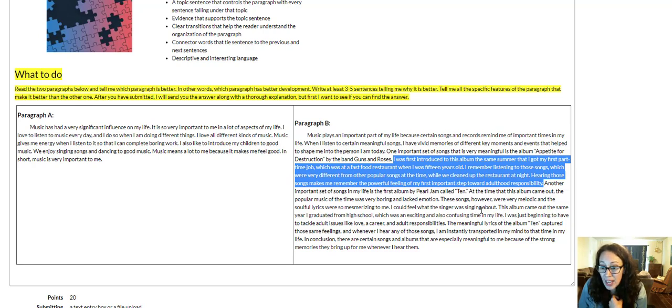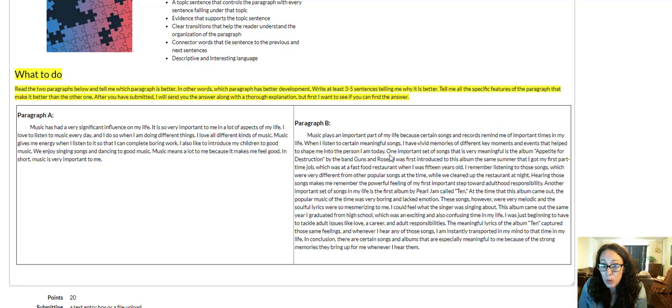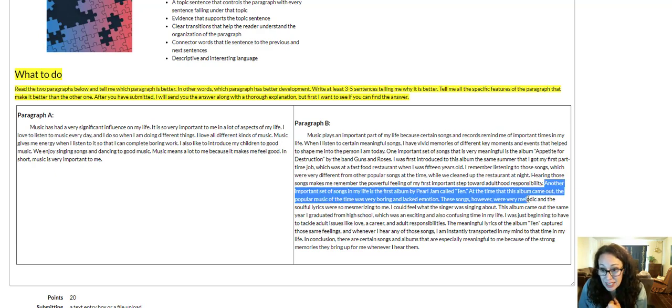I know I haven't had this experience, and maybe many of you don't have this specific experience with this record, but we can definitely relate to it because we've had similar kinds of experiences with other kinds of music. And then we take a look at the next piece of evidence, we see the same thing.